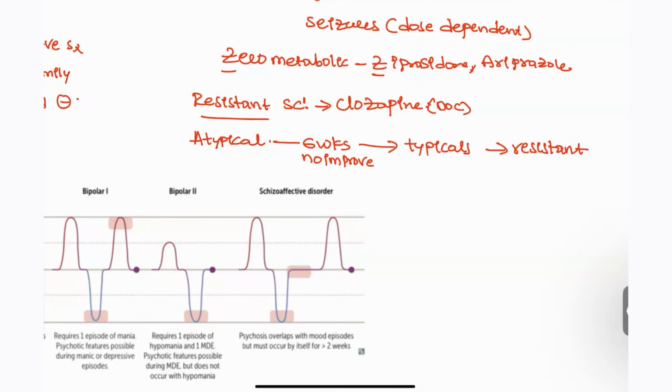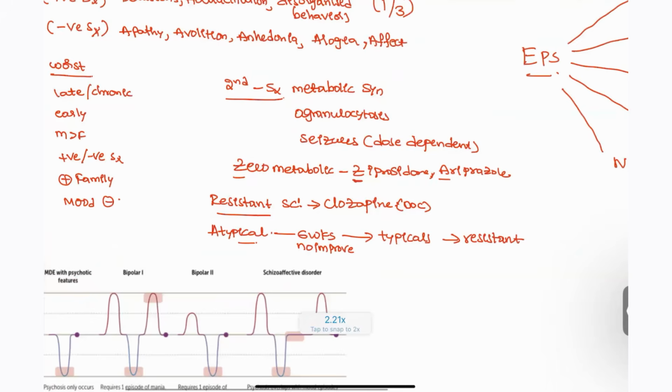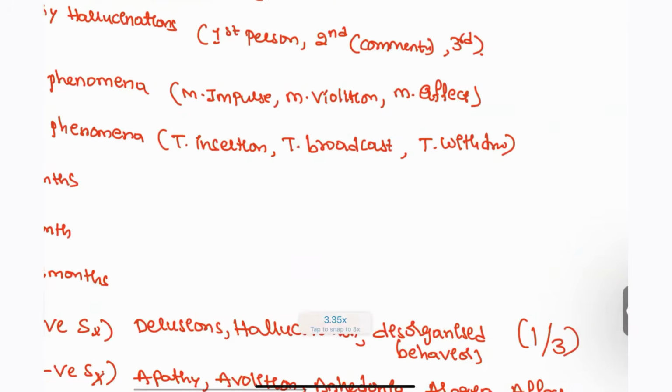Clozapine is given, right? Early atypicals, we are not going to give clozapine. This has zero metabolic effects, so this can be given to those patients. This is one thing that you have to remember for schizophrenia. Also, in schizophrenia, you have different types. Schizophrenia can have different types also.